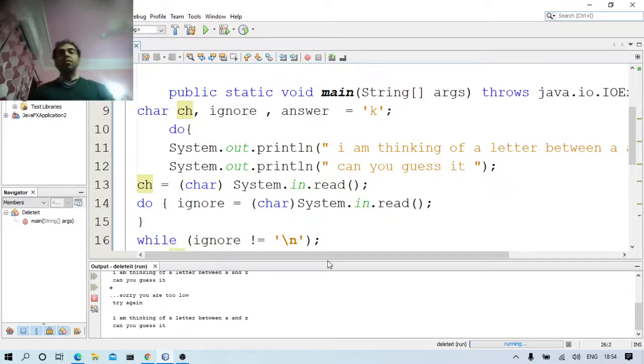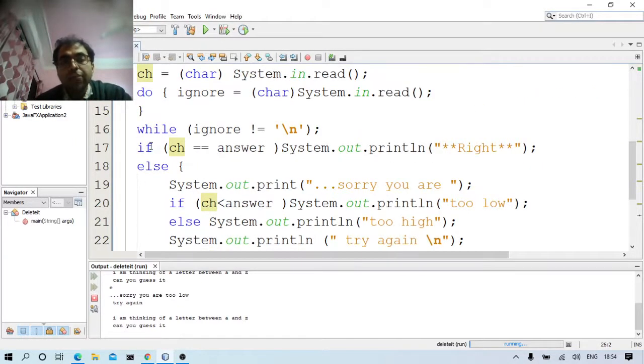System.in.read. So this will ignore the value for a while. For some time it will ignore the value of that. For a while the value will get ignored. While ignore not equal to n. So as long as it is not equal to n, if ch is equal to answer, System.out.println right.